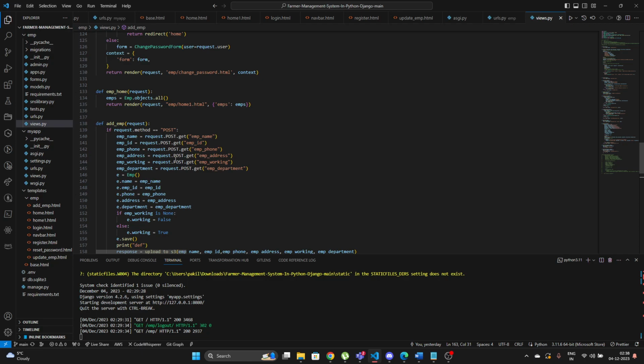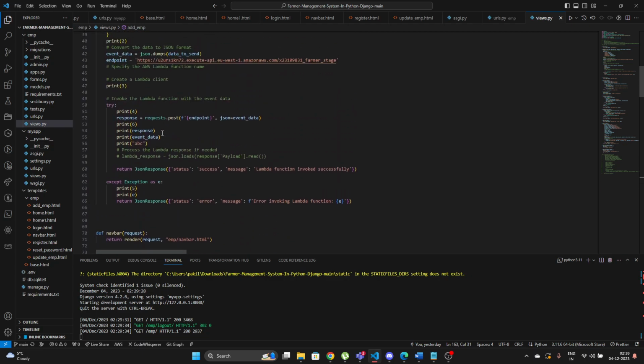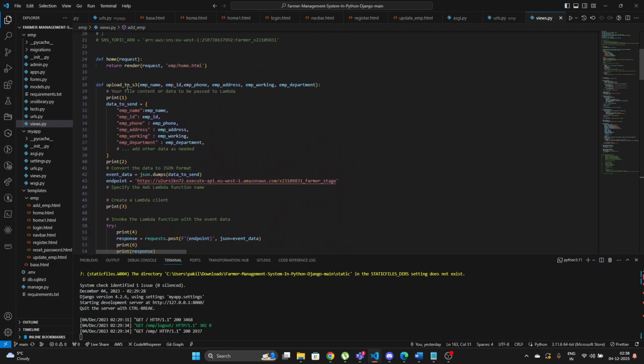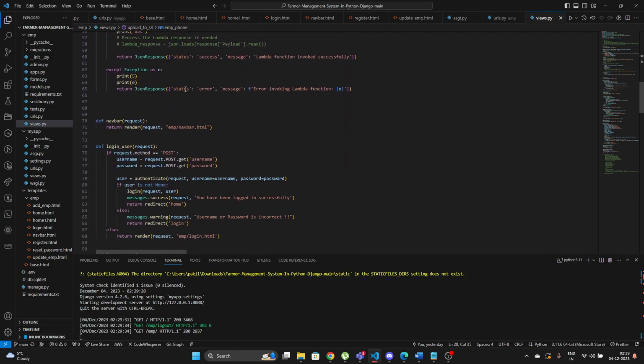So the S3 bucket is also another function that I've used programmatically, calling with a function name called, let me just show you that, upload to S3, where, the same as with SNS, if a new employee, that is a farmer, has been added, the new information would be stored in S3 in the form of a text file. This is to make sure the data is more secure and to ensure transparency of the data. For example, if any sensitive data has been entered over there, it can be stored in S3 in a very safe way. Other than that, these would be the cloud services I've used.